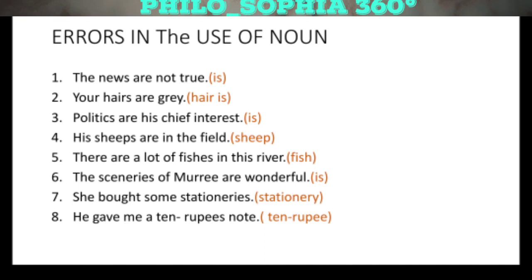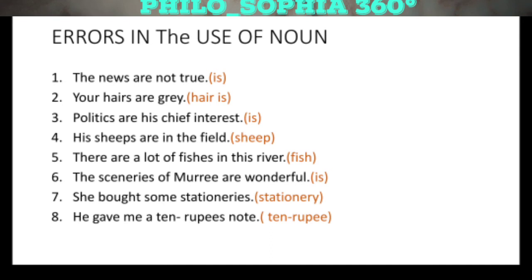Our eighth sentence is "He gave me a 10 rupees note." As we have discussed in the grammar section, when a noun is used as an adjective, we do not have any rule to make it plural by adding s.